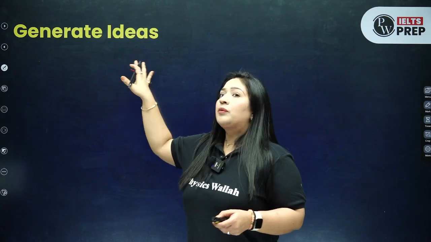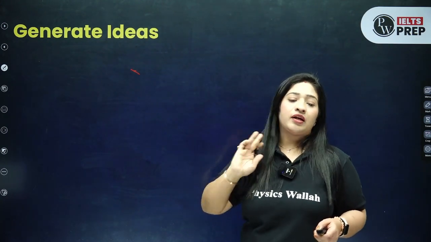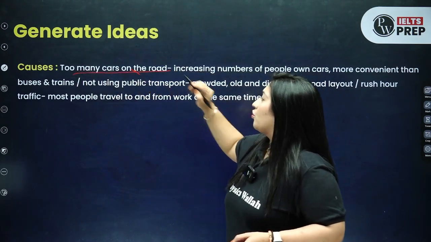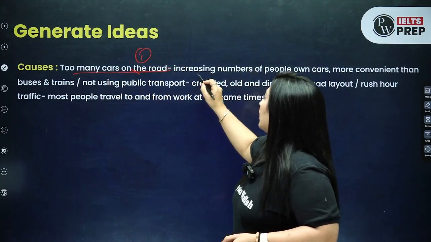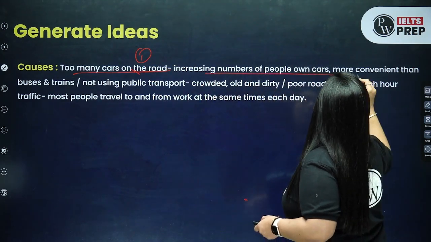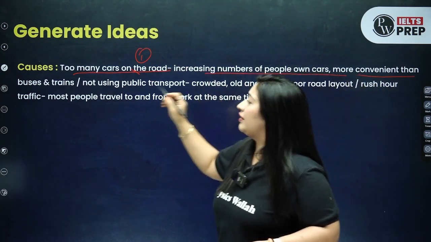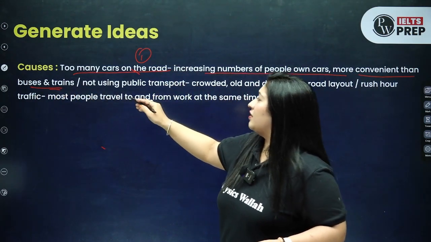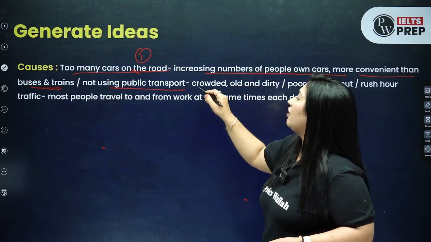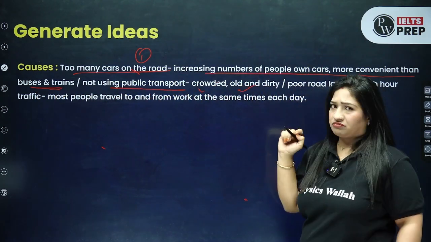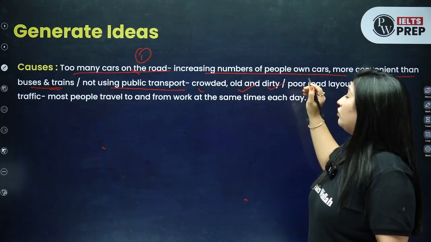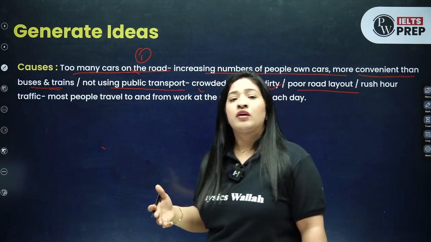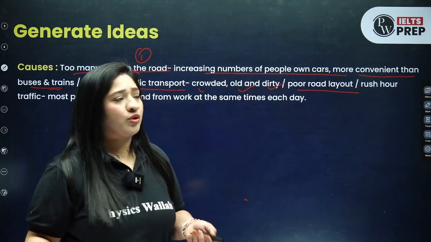So if I talk about the problems related to traffic congestion in the large city, so what? Too many cars on road. This is my first cause. Now increasing number of people use cars and they feel more convenient than the buses and trains. Okay, fine. Now why don't they use buses and trains? They find that these public transportations are crowded and old, and even dirty. Now not only this, one more reason I have, that is poor road layout. The roads are also not very good. कहीं रोड टूटी हुई है, कहीं पर कंस्ट्रक्शन हो रहा है, like that.